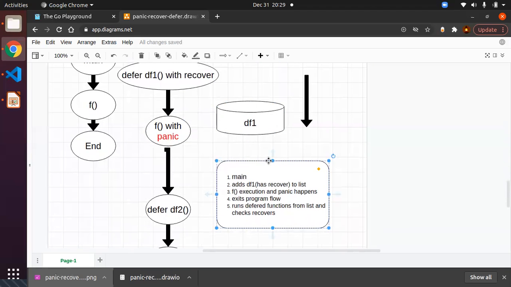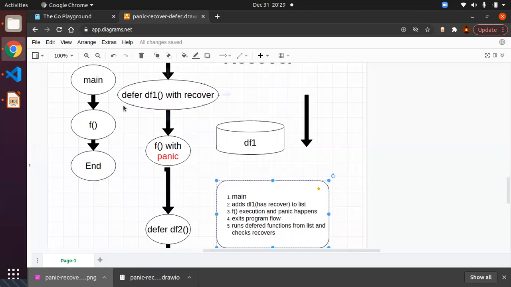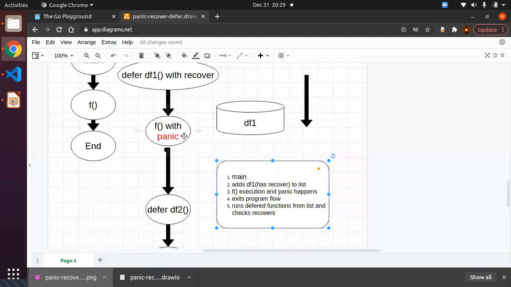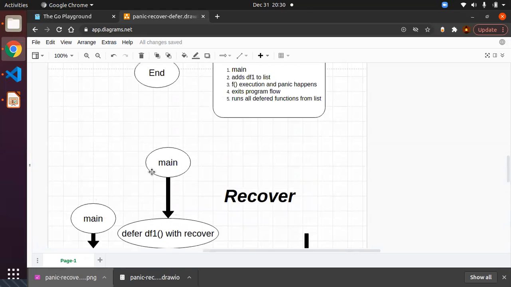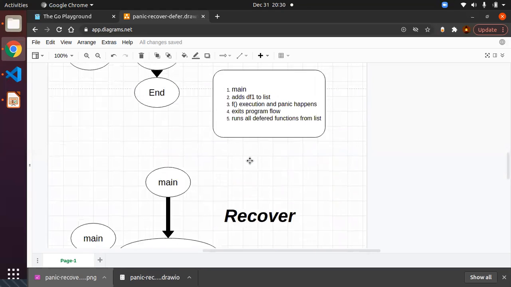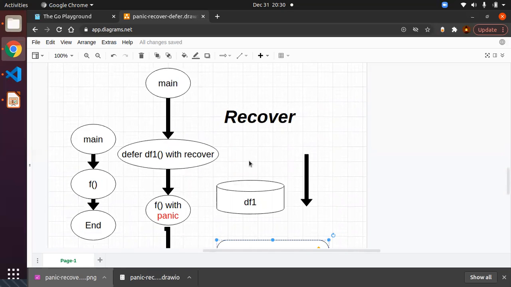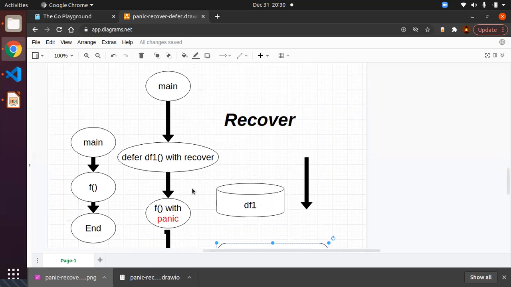Here we can see the program flow. The main function starts and you are deferring one function. Inside the deferred function, you have the recover statement built in, or you can type it by yourself. After that, you have the panic inside your function. The program stops. Since you have already added df1, it will be executed. It will check the recover, and inside the recover you have the value because panic happened. Then you will do some recovery operation and smoothly complete your program. So this is the way defer, panic, and recover happen. Even though we have seen the pictorial representation, we will understand it one by one inside the program flow and see what happens in each scenario.